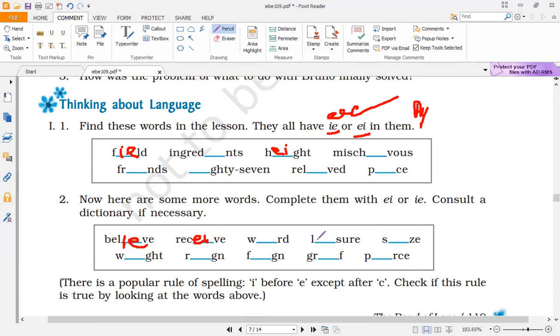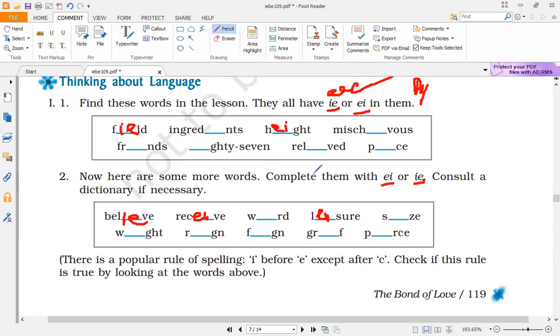Now sound is air. That means you will use E, I, right? Similarly, weight, weight. So look at the spelling and this way, so you will be able to fill the blanks. So find these words in the chapter and try to fill it accordingly. Just look at the pronunciation of the word, whether you are getting a long sound of e or the ei combination, a, right? So this way you are going to fill these words.